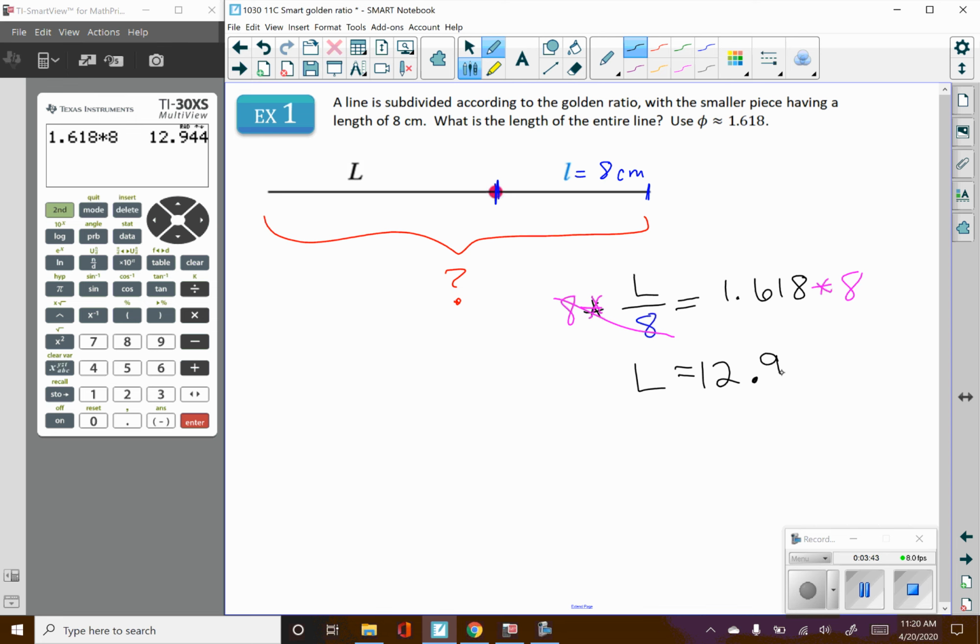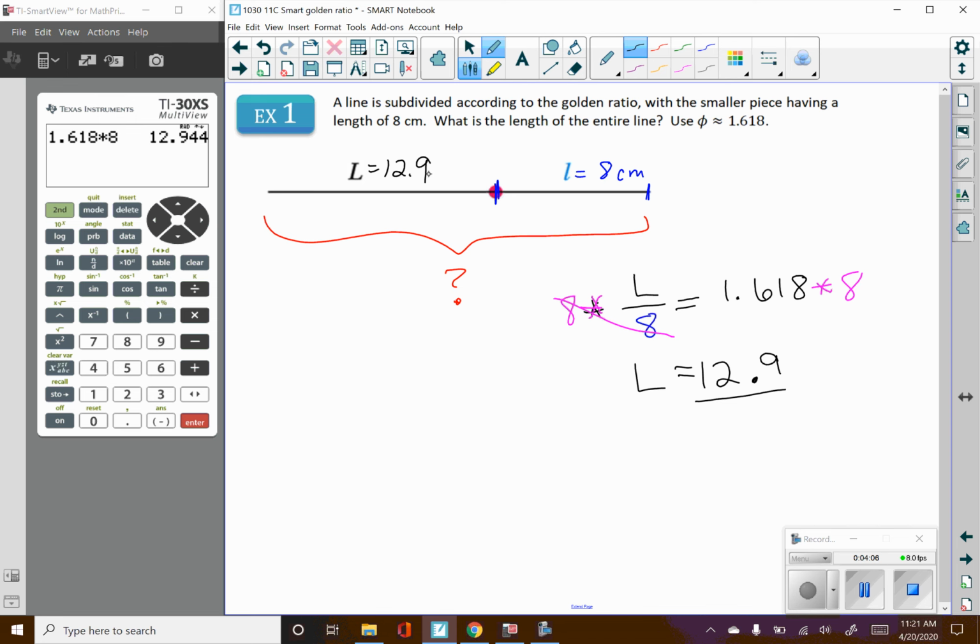Now be really careful, because on this homework assignment and on the test or review, a really common error is to type in that answer and get it wrong, because this is not answering the question. This 12.9 is just one part of the line segment.